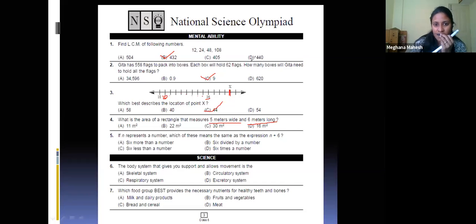30 meters square. Yes, ma'am. How did you get 30 meters square? You have to multiply them. Length into breadth is nothing but the area of the rectangle. L into B.